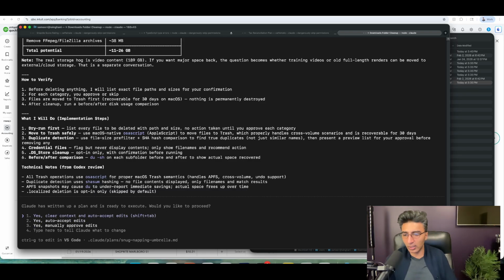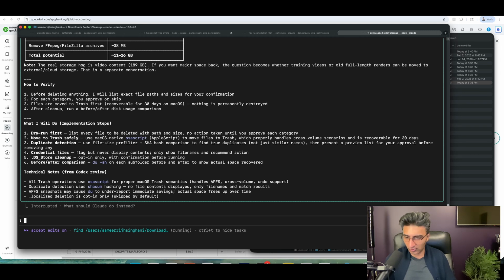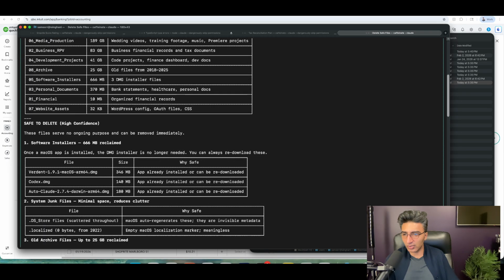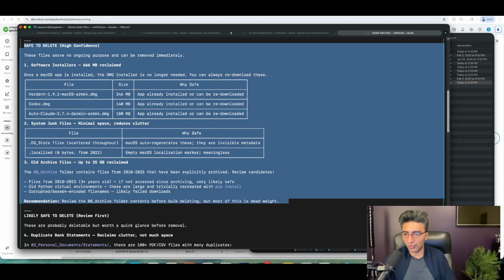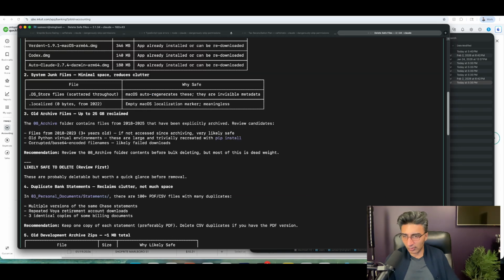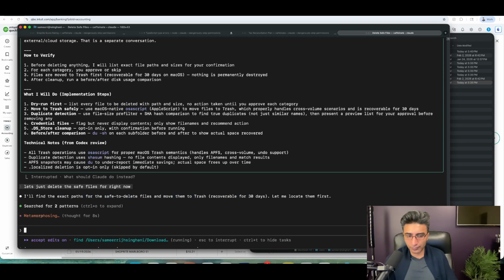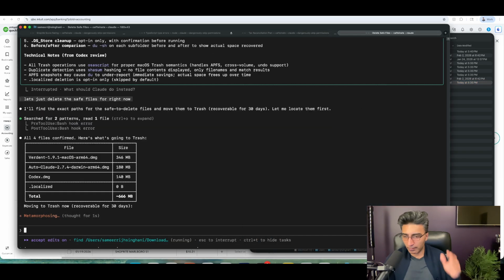You can either say shift, whoops, did I hit the wrong button? I can actually hit escape. I can just say, let's just delete the safe files for right now. And it's going to go off and do that. And so that way, everything that we set up here, which was safe to delete under this area, high confidence, it's going to delete that minus the old archive, because we didn't review that yet. And then it's going to just move it to my trash, and then from there I can get rid of it. So that's planning mode.